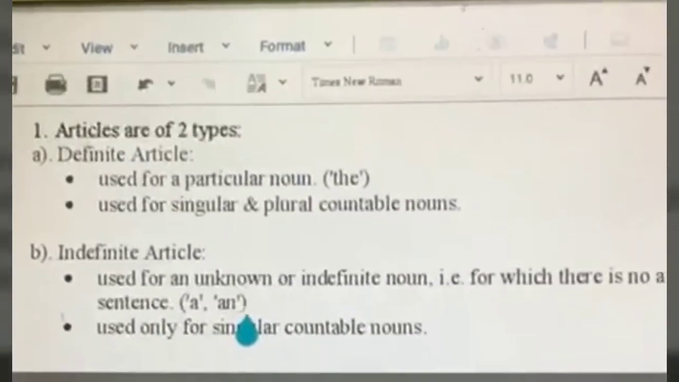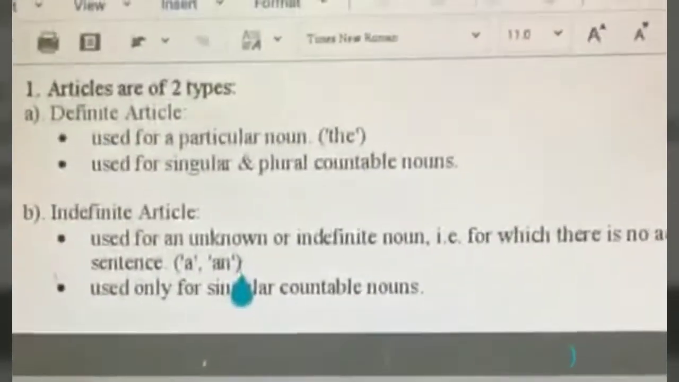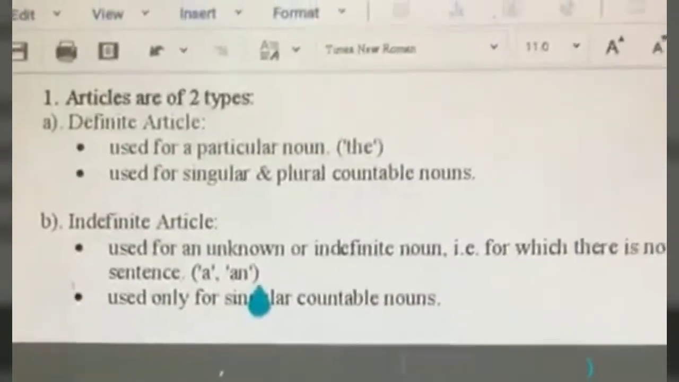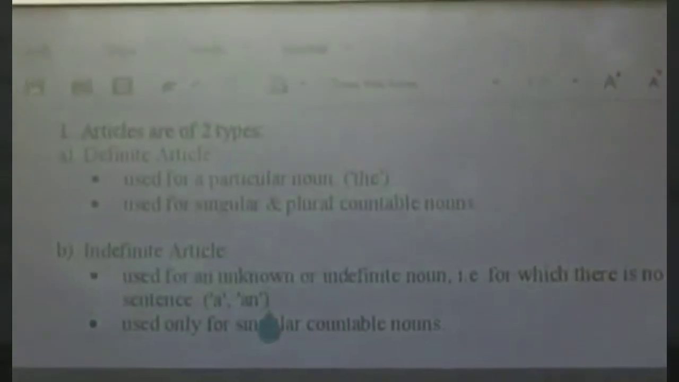You can even have nouns where you don't use an article. That is also possible. For example, air pollution is very bad for health. You can also say the air pollution is very bad for health, right?